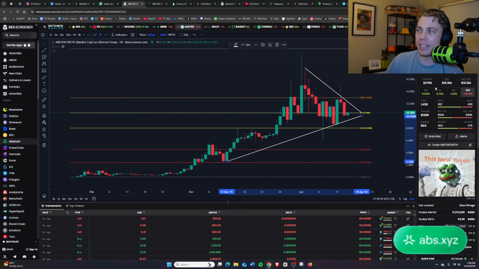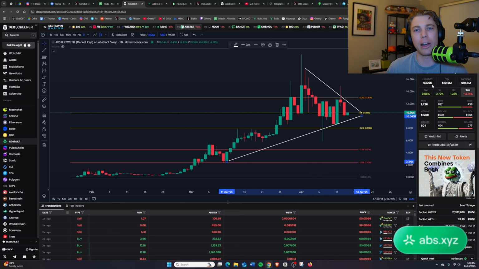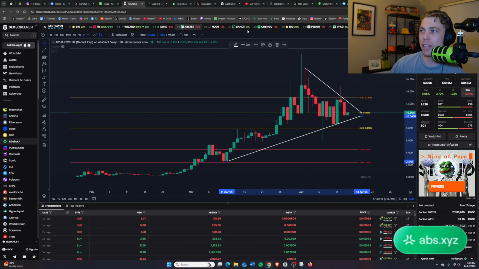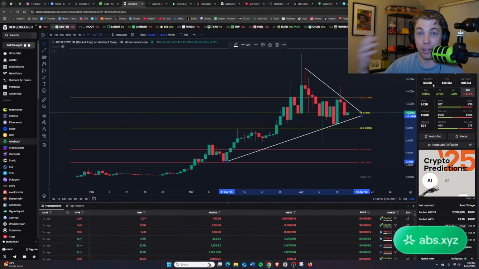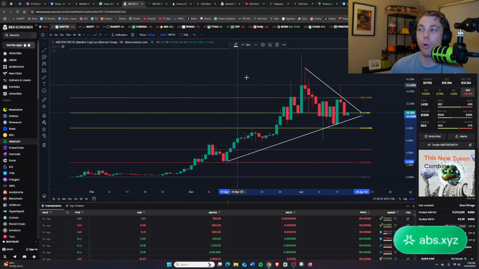Now, ideally, you want enough liquidity to trade in and out of a lot of these tokens. Some of these ones in particular can be quite ruggy because they don't have a lot of liquidity, even though their market cap is pumping. So that means that people are either taking liquidity out or they're farming in a particular way, all those sorts of things.